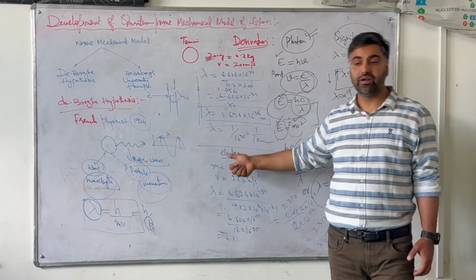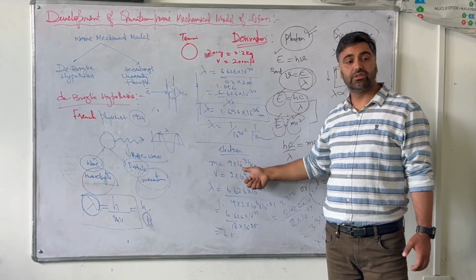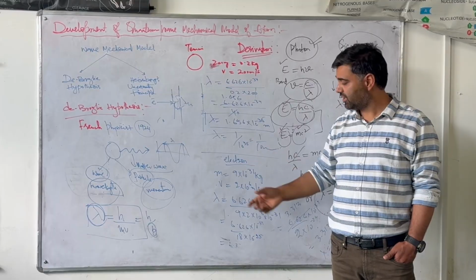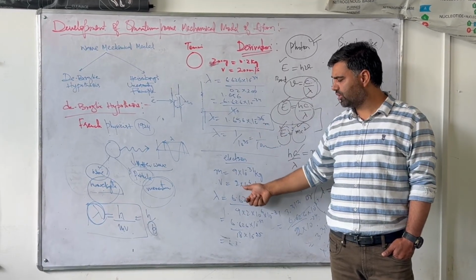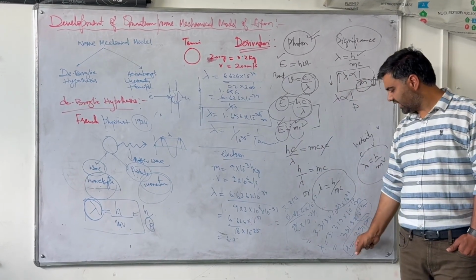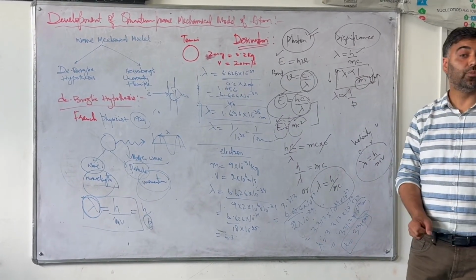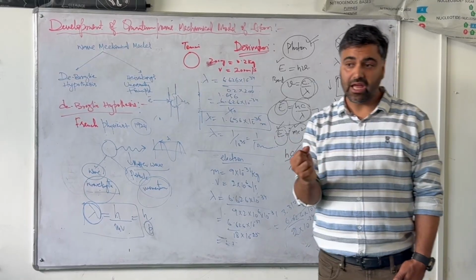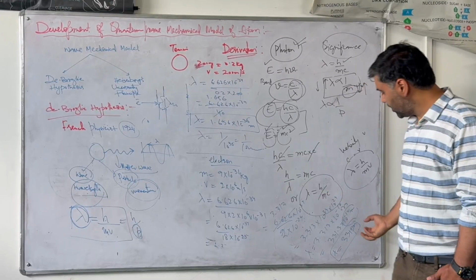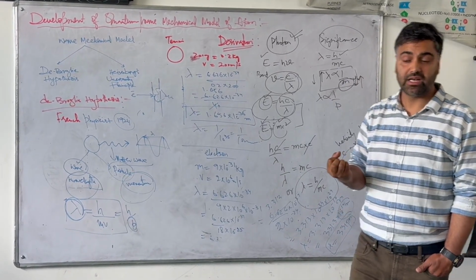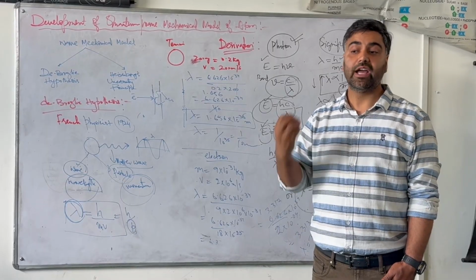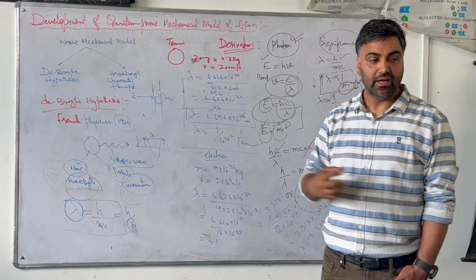Likewise, if I take an electron revolving around the nucleus, we know that mass of an electron is 9 into 10 to the power minus 31 kilograms. And let us suppose its velocity in the first Bohr's orbit, as calculated by Bohr, is around 2 into 10 to the power 6 meters per second. Substitute the values. When we are substituting the values, we are getting the wavelength of 331 picometers. So that is a significant wavelength. An electron is having a significant wavelength. It means that the electron in an atom is not behaving only as a particle, but it is also having a significant wave character. That means it is having a dual character in it. This is how it performs.